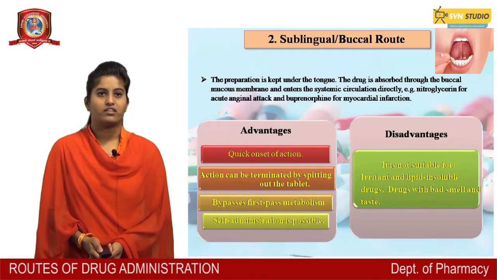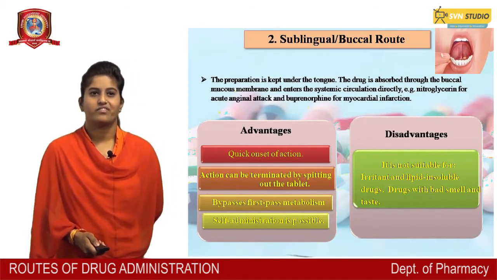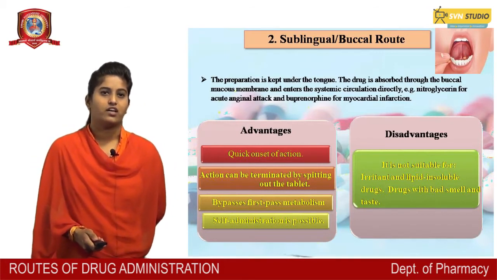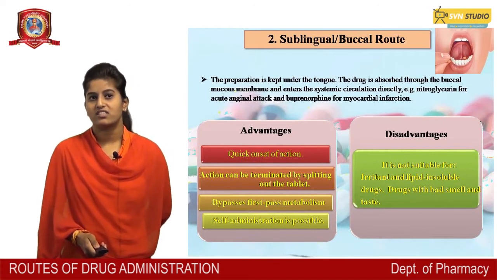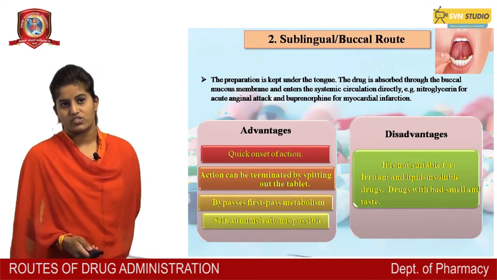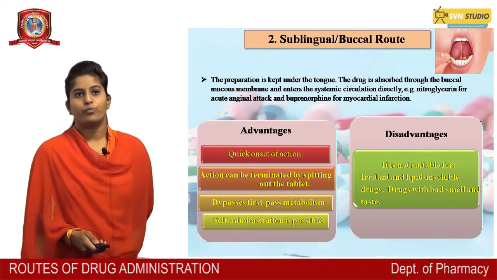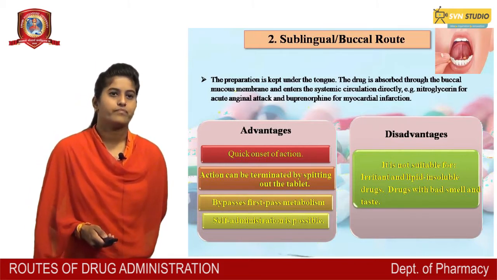Sublingual route and buccal cavity, buccal route. The preparation is kept under the tongue. The drug is absorbed through the buccal mucous membrane and enters the systemic circulation directly. That is nitroglycerin for acute angina attack and buprenorphine for myocardial infarction.